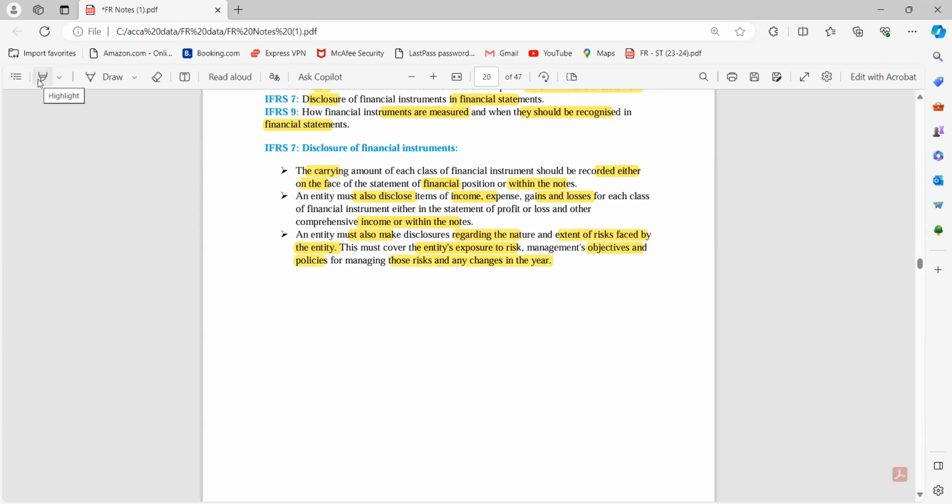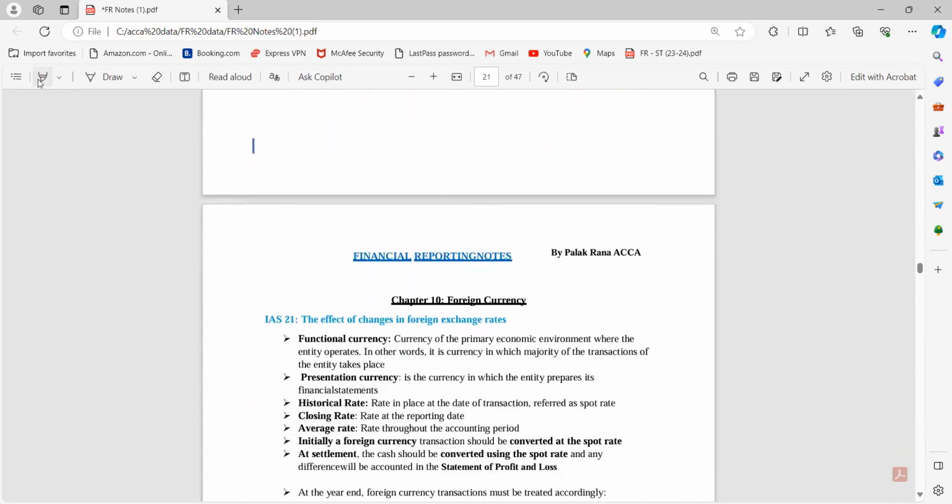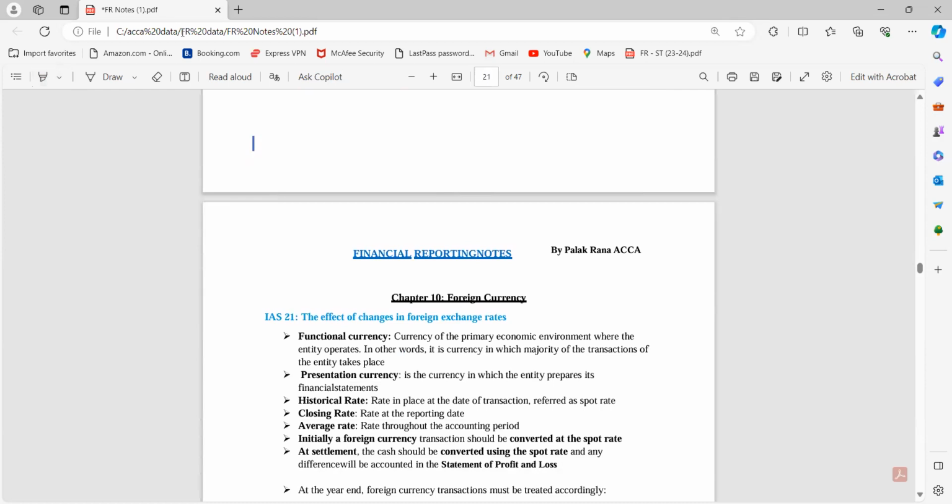So basically, if there is any risk, I have to disclose that also in my financial statement. So guys, this was our financial instrument standard. I would recommend you read it in a bit more detail because somehow some students struggle in this standard. So my recommendation would be to just give it a short reading from the study text as well because this is kind of a bit complex for some students.